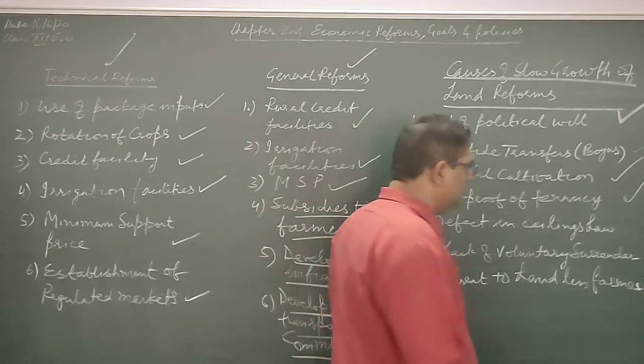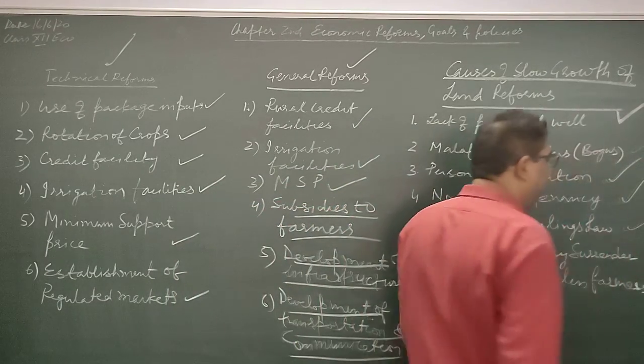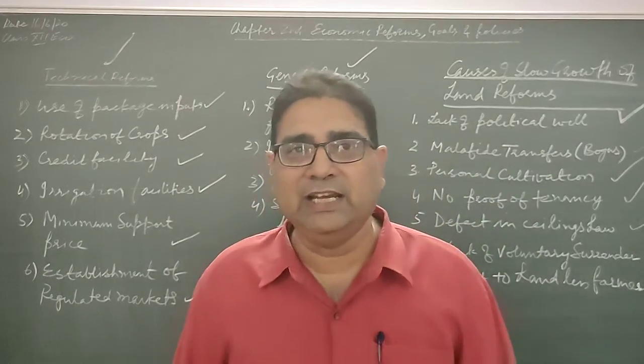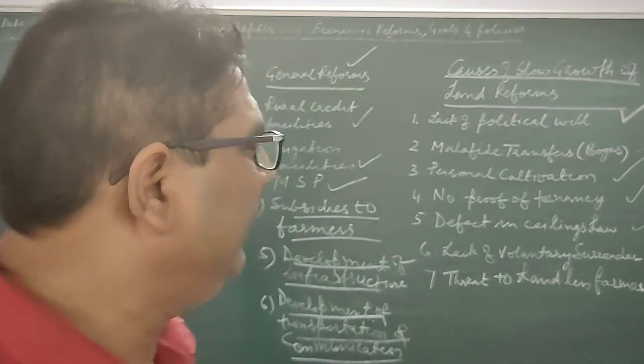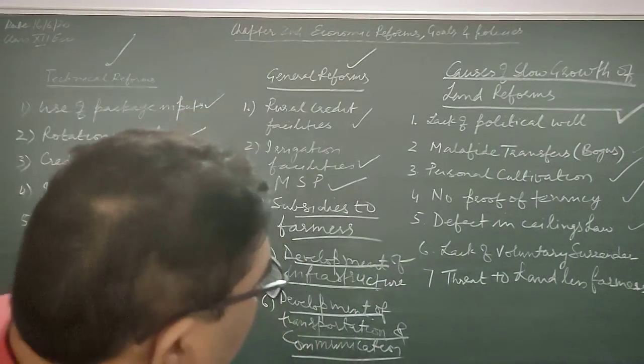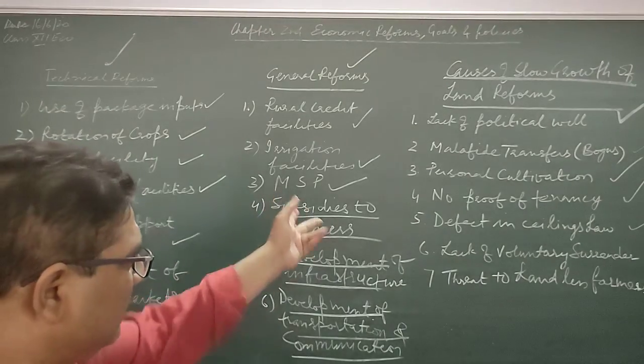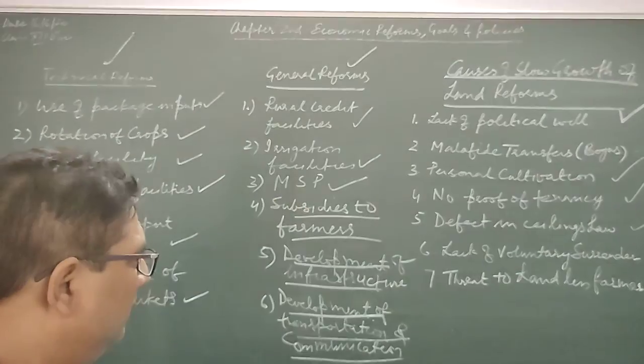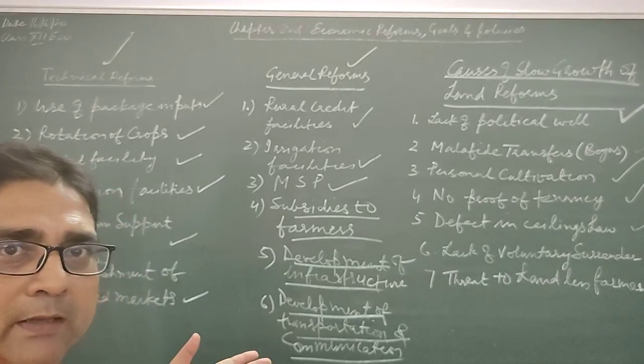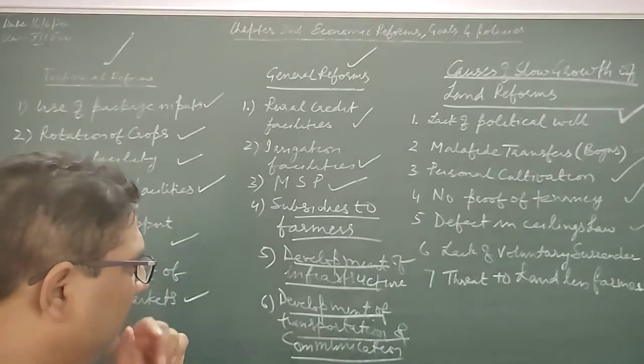Defect in ceiling laws. The ceiling laws were not made appropriate. The land ceiling definition was defined in every state differently. The amount of land is also fixed in every state at a different level.